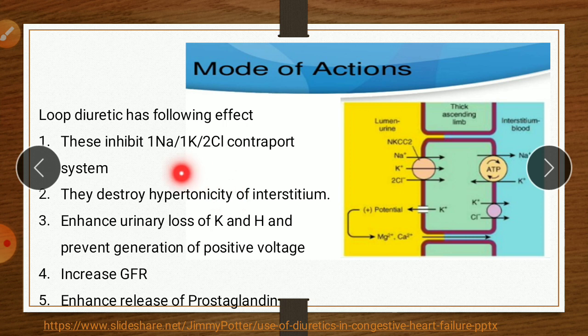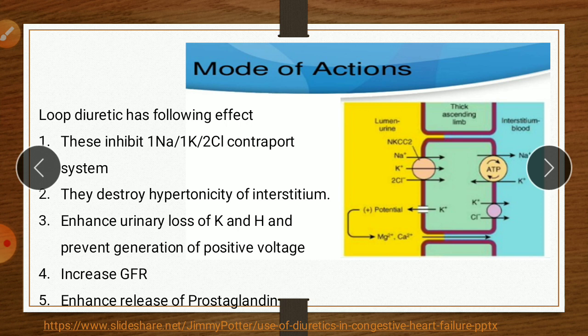Similarly, it increases the urinary loss of potassium and hydrogen. Therefore, there is no development of positive charge, due to which other cations are not reabsorbed. Then there is a disturbance in the tubuloglomerular feedback mechanism. Therefore, it increases the GFR, glomerular filtration rate.